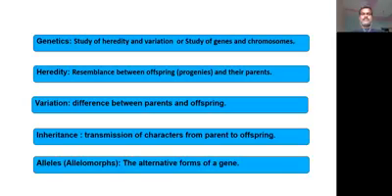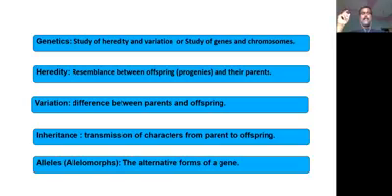Inheritance means transmission of characters from parents to offspring.